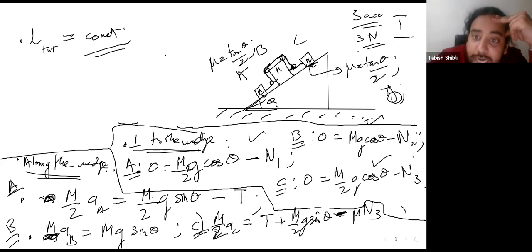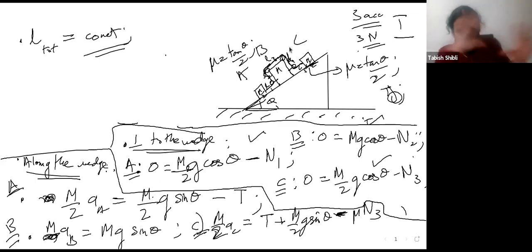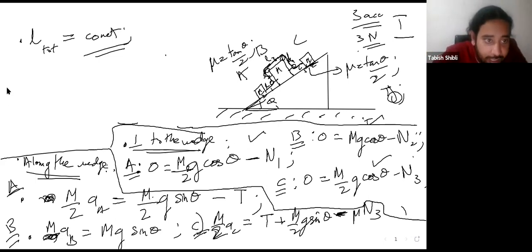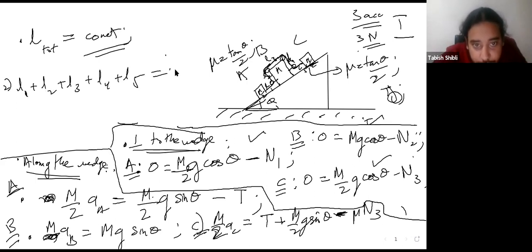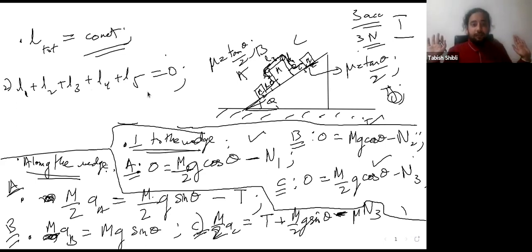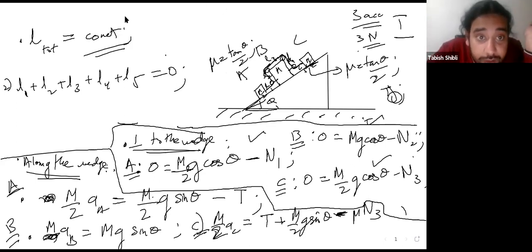So let's break the total length down into its constituents. Let's call this length L1, this length L2, this length L3, this length L4, this length L5. We've broken the whole length down into its constituents, right? So L total is just L1 plus L2 plus L3 plus L4 plus L5 is equal to 0, right? Now, Sir, why is it 0? Is it not equal to a constant? I'm sorry, it is equal to a constant.